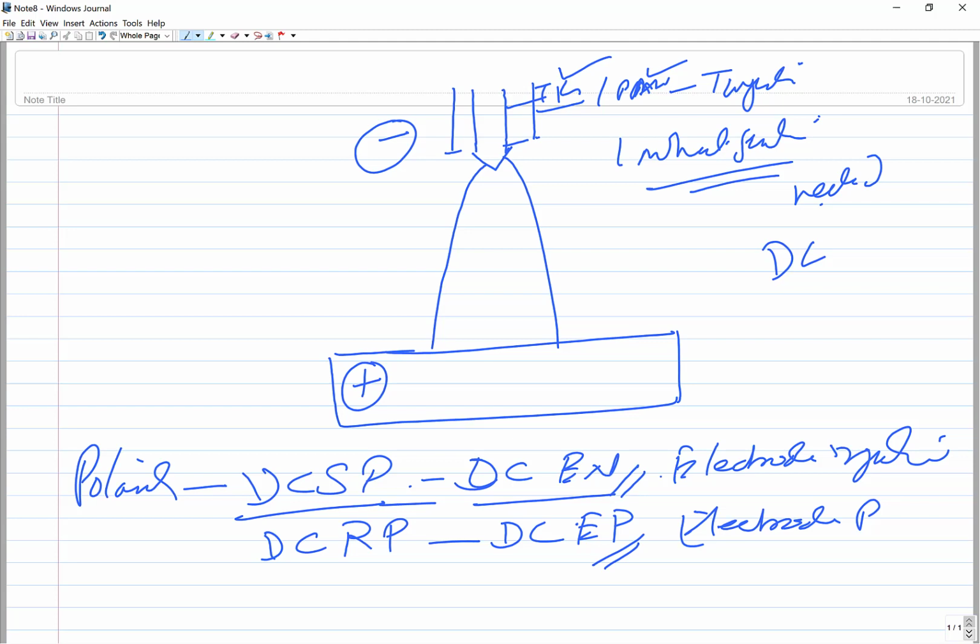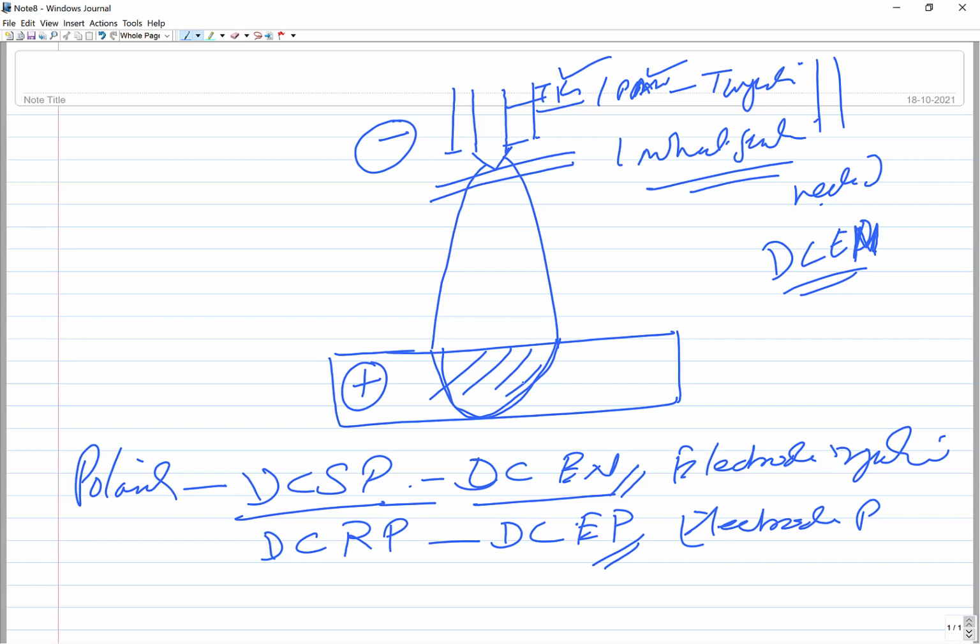Okay, in the case of TIG welding or plasma welding, we will be looking for more DCEN, so that less heat is generated on the electrode side, so that it doesn't get damaged easily. At the same time, more heat generation on the workpiece side helps to melt and achieve the desired welding. Okay, this is one aspect.